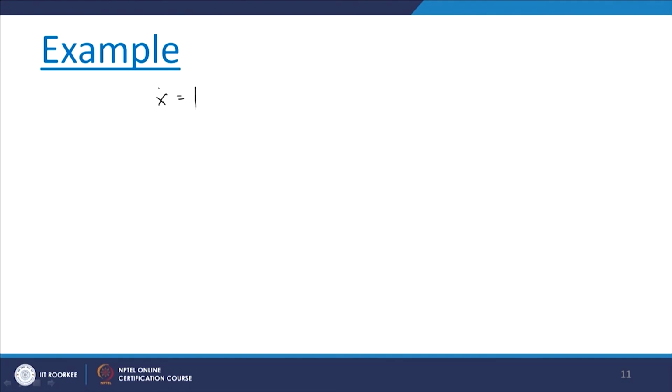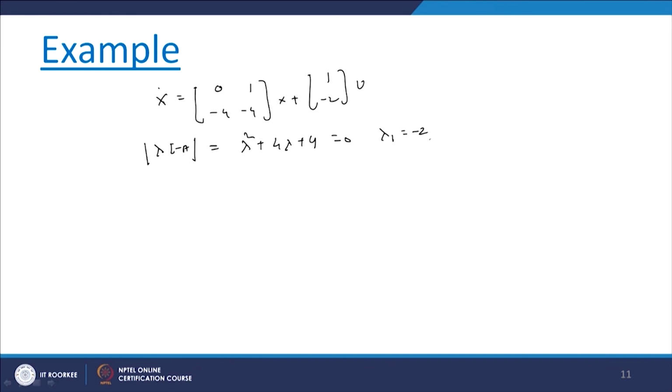cannot be possible. Now, we will see one example, say x dot equal to [0 1; minus 4 minus 4] x plus [1; minus 2] into u. Now, here if you calculate the eigenvalues of the system, we will find that the characteristic equation for the system is determinant of lambda I minus A equal to lambda square plus 4 lambda plus 4 equal to 0, and here lambda 1 equals minus 2 and lambda 2 equals minus 2.